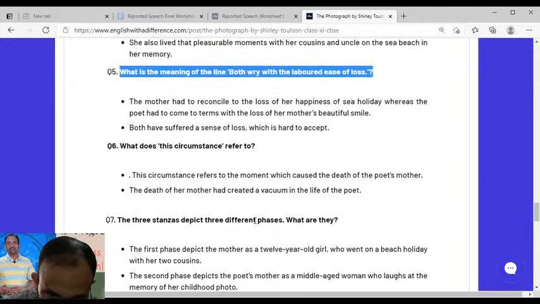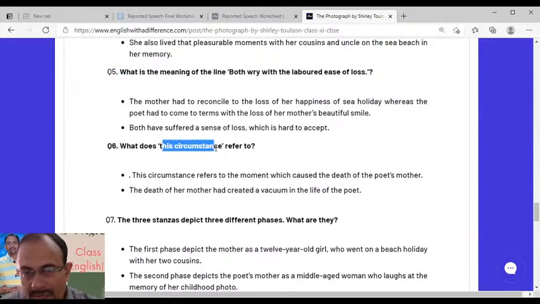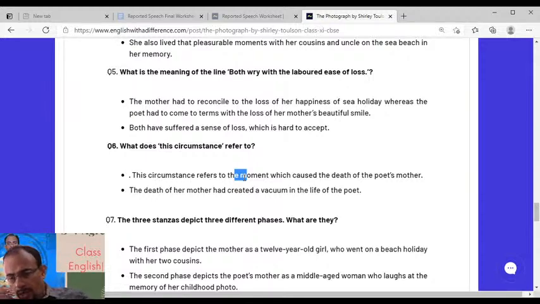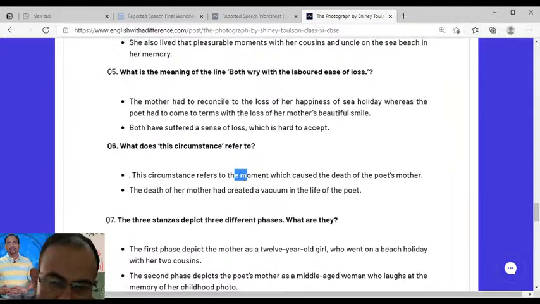Next, what does this circumstance refer to? Here you have to see which circumstance the poet refers to. This circumstance refers to the moment caused by the death of the poet's mother. The death of her mother had created a vacuum in the life of the poet, a kind of void or gap, an irreparable gap in the life of the poet.